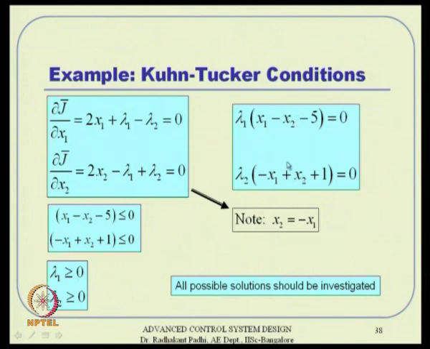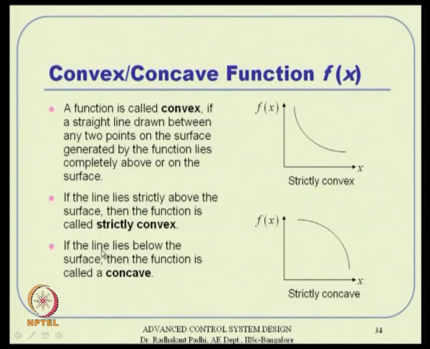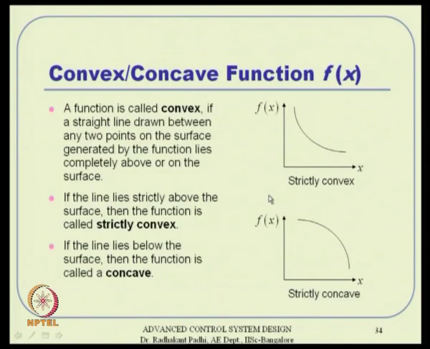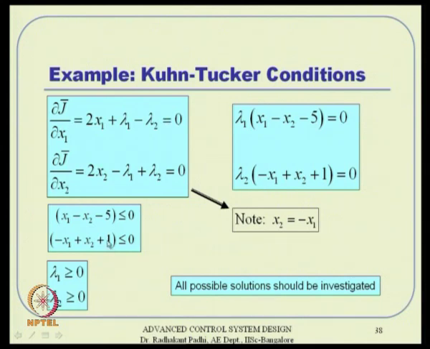So, this set of four equations arises: two coming from the partial derivatives being equal to 0, and two directly from lambda_i g_i equal to 0. We have four variables here, x1, x2, lambda 1, lambda 2, and four equations, so we can go ahead and solve that. On the way we have to obviously satisfy these conditions. Remember, these are necessary conditions: both have to be of opposite sign or both have to be of the same sign. It cannot be partially this way and that way. That is the condition we want to analyze here.